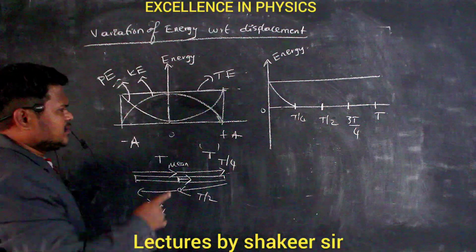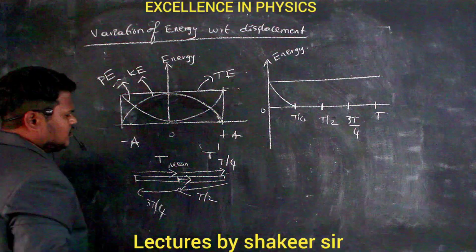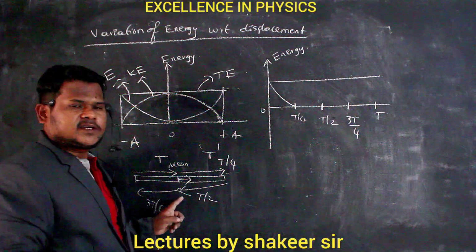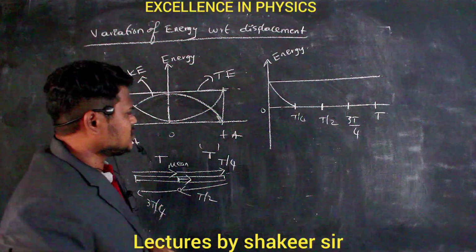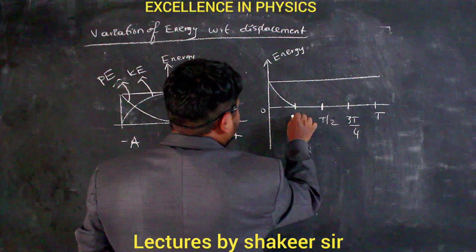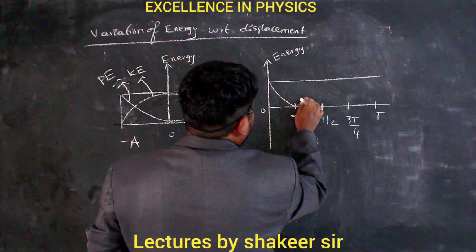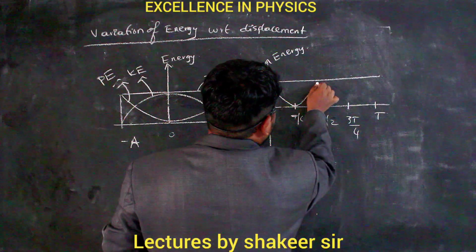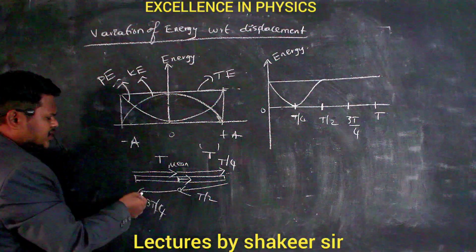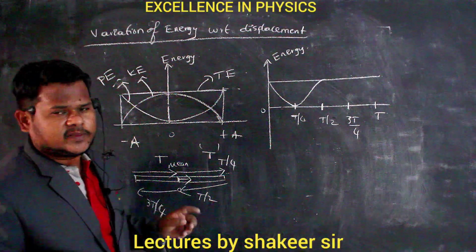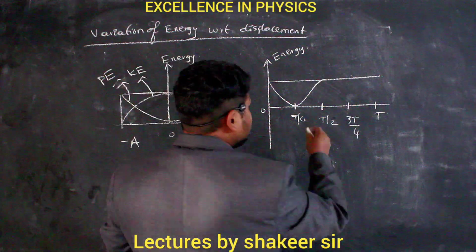Clear? From T by 4 to T by 2, what will happen? Again the body is reaching the mean position, so again its velocity becomes maximum, so kinetic energy also becomes maximum. So therefore from T by 4 to T by 2, the graph will be like this. Are you able to understand? And from T by 2 to 3T by 4, again velocity will become 0, so again kinetic energy becomes 0.